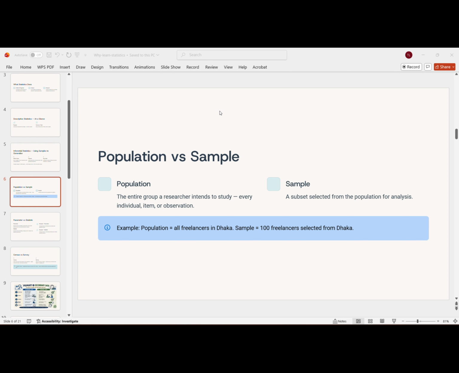Population means the whole group you want to study. For example, if you want to study students in a university, then all the students in that university are the population. Now, let us understand what is sample. Sample means a small part of that group. In real life, we mostly work with samples because studying the whole population is very time consuming and costly.